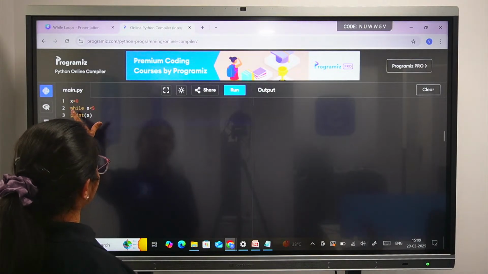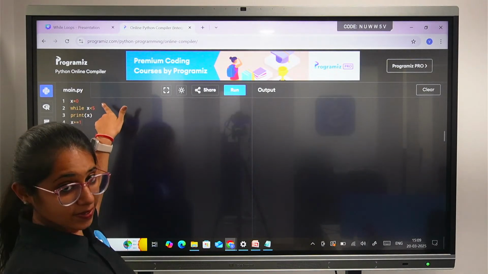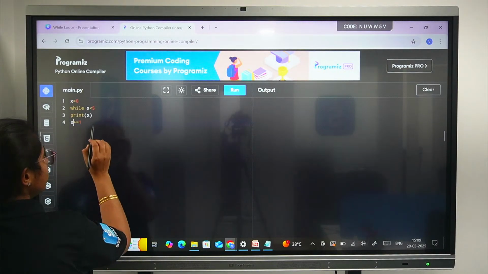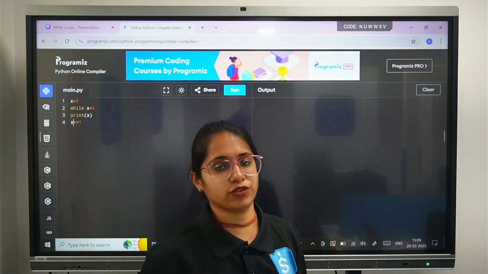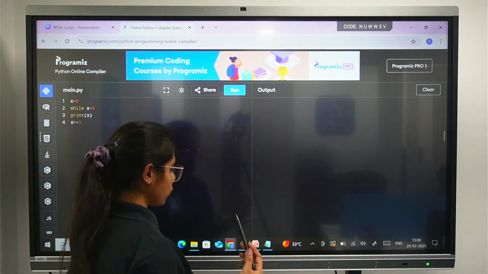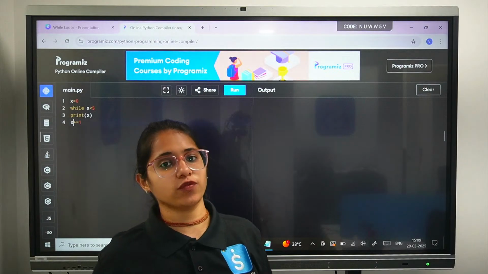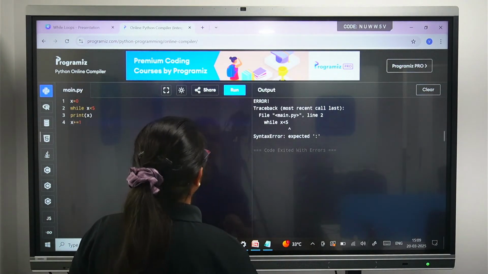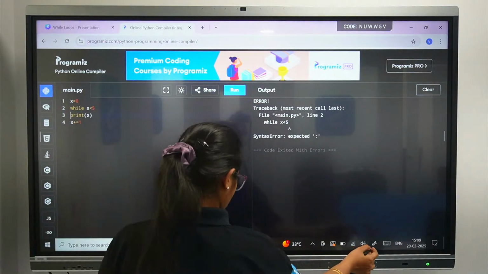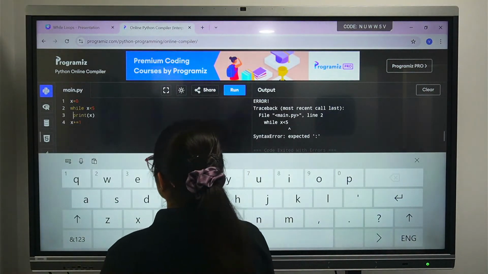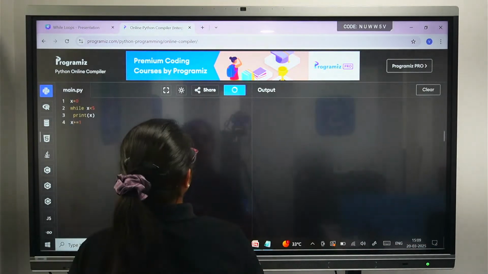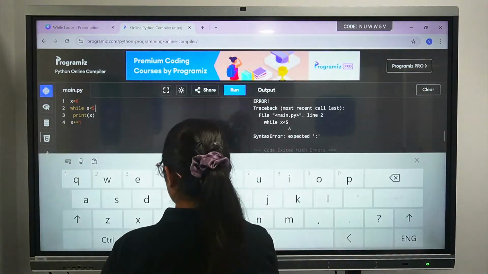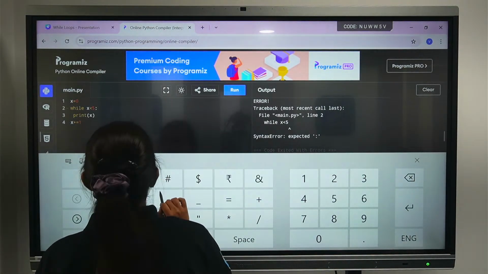So what does this mean? I have started a while loop where x is less than 5, and it prints x here, and this line is going to increment the number one after the other. It is going to increase x by 1 each time. Now let's run this. We need to make sure that we are giving proper spaces here. The space is necessary, and after while x the colon sign should be there. It's also saying that.